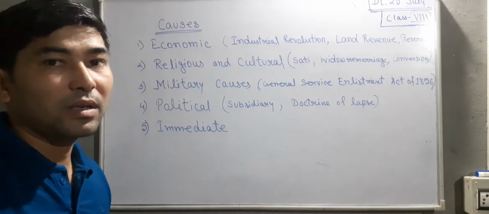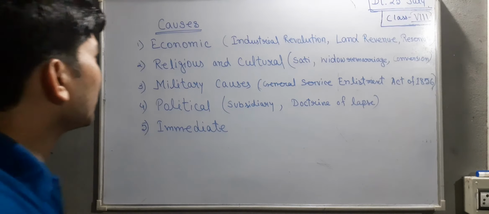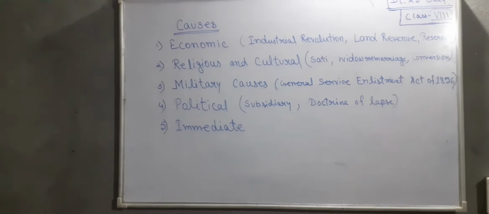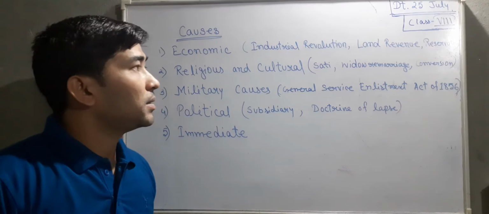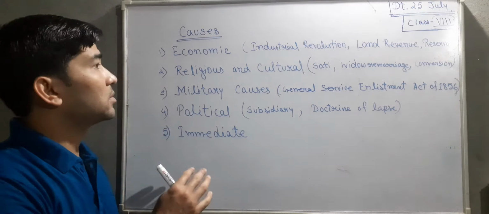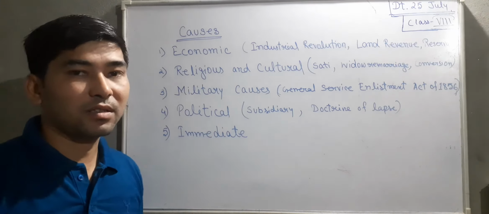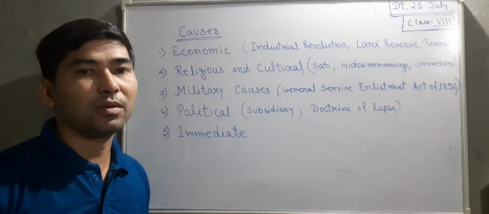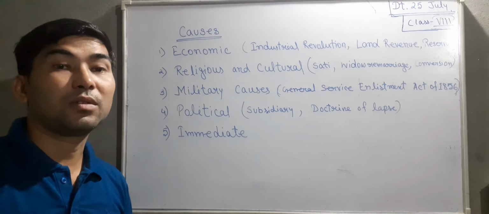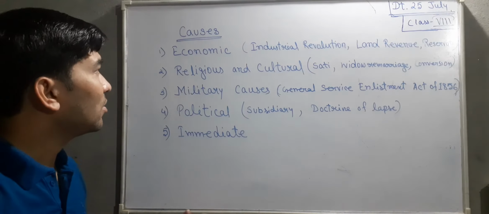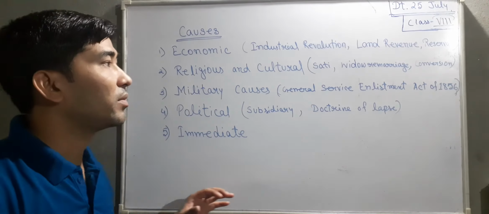As I have already told you, the revolt was neither completely successful nor completely unsuccessful. 90% of it became successful, and only 10% was unsuccessful due to some circumstances. So let's see what were the causes for the beginning of this revolt, the revolt of 1857.